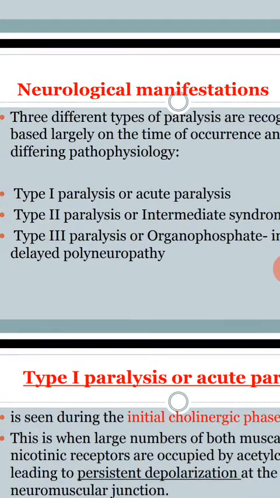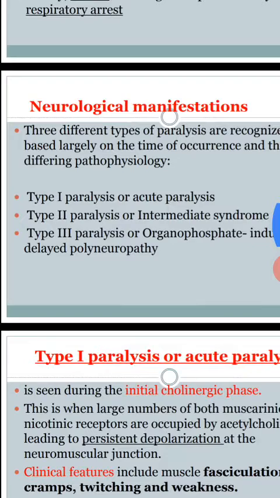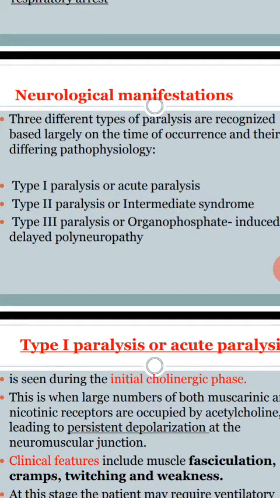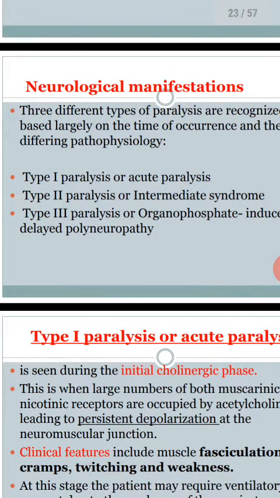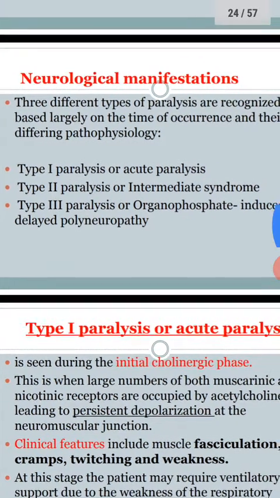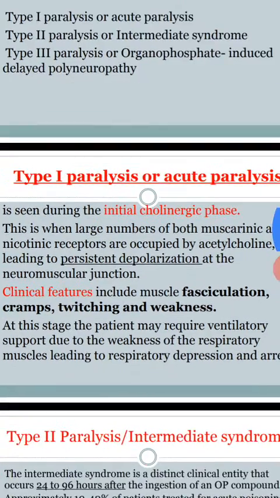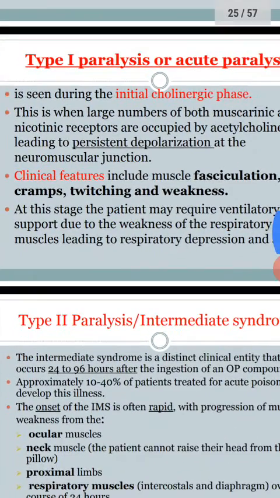Next, neurological manifestations. Three different types of paralysis are recognized, based largely on the time of occurrence and their different pathology: type 1 paralysis, acute; type 2 paralysis; and type 3 paralysis. So how is type 1 paralysis generally observed?